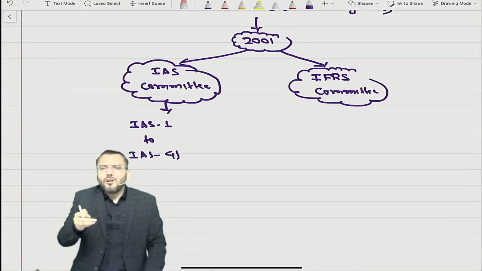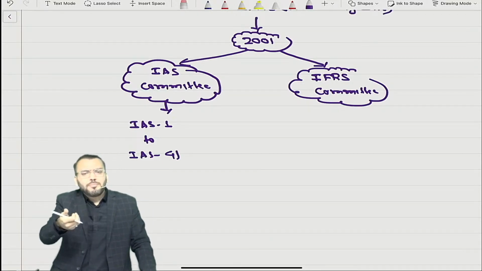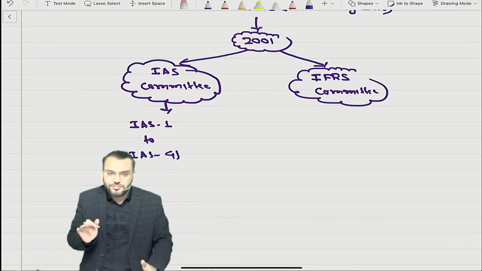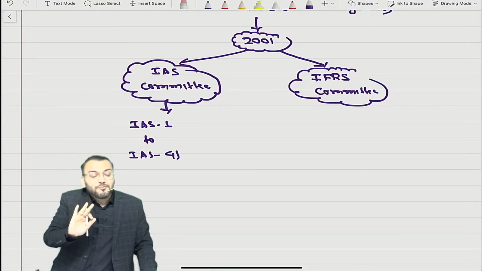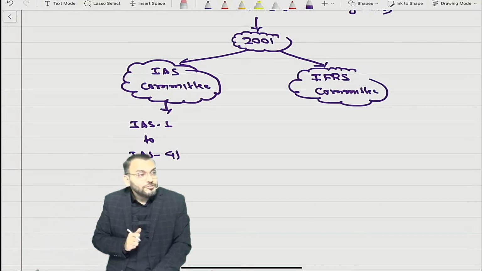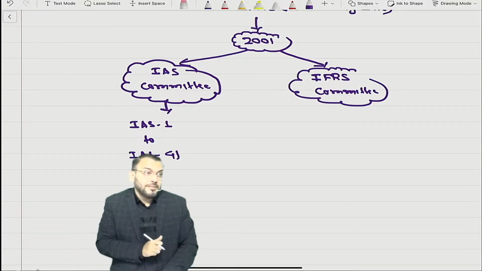Right now I am not informing which has been deleted and which has not. But with the passage of time, we will understand which IAS exist and which do not. But can I say 41 International Accounting Standards had been issued by 2001. Understood?